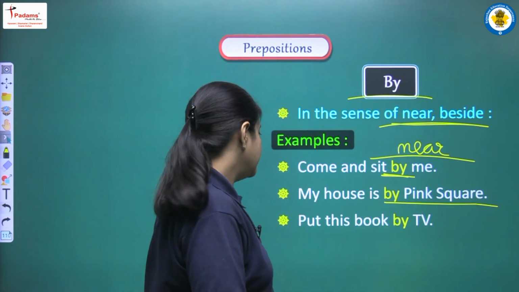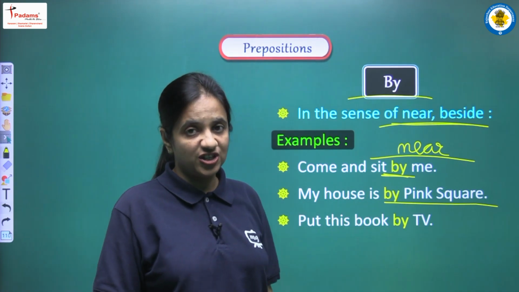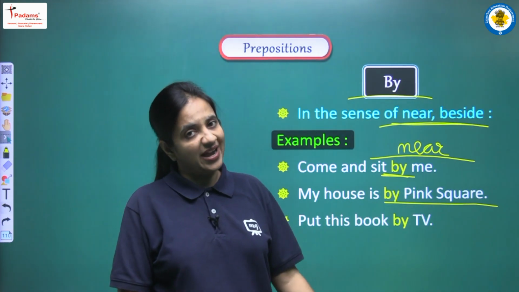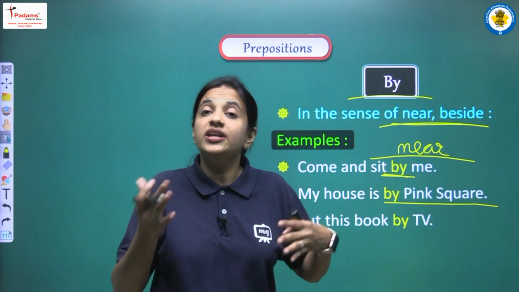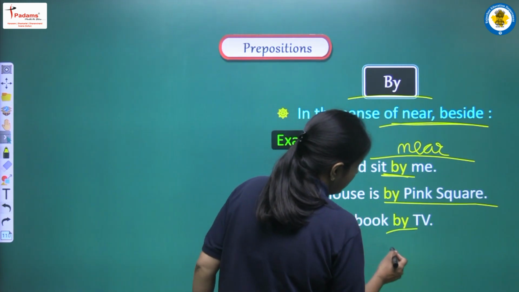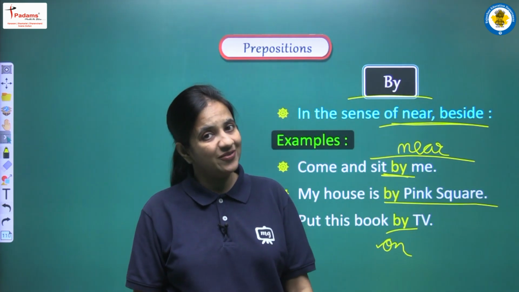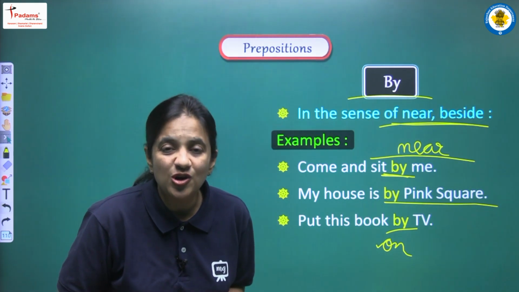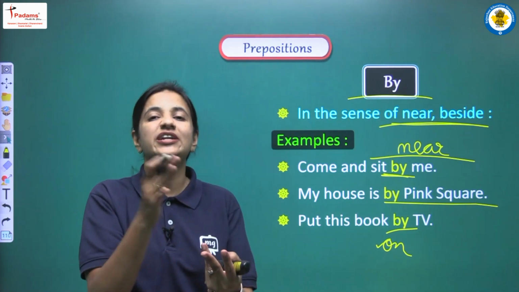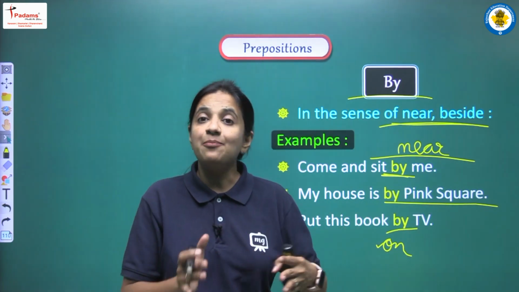All right. Next one is, put this book by TV. Again we are giving one instruction to someone and we are saying that put this book by TV. So by TV means जहाँ TV रखा है. So near the TV, you can put the book. And now suppose in the place of by we are having on, and we are saying that put this book on TV. So on TV का मतलब क्या हो जाएगा? इसका मतलब है बुक को कहाँ रखना है. Now that person has to put the book on the TV. उसको TV के ऊपर रखना है. And if we are using by TV, it means TV के पास में रखना है.